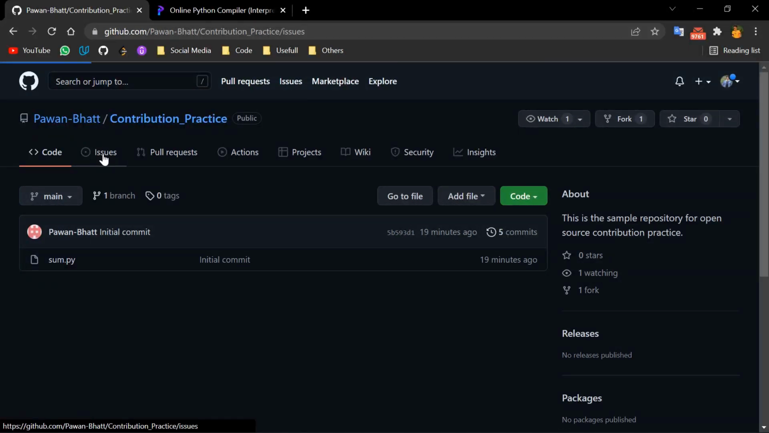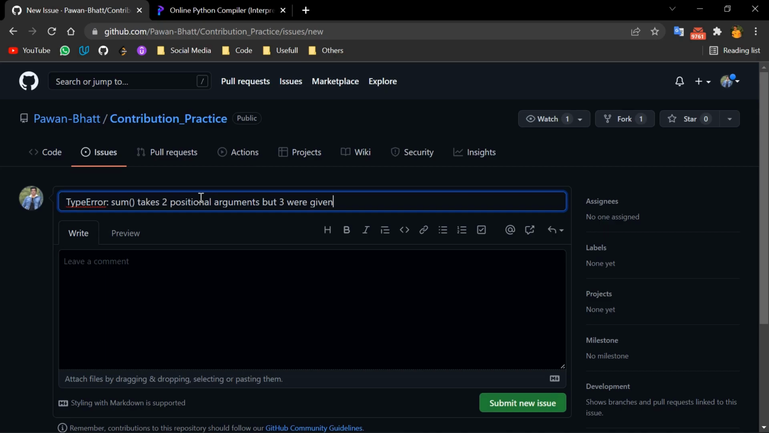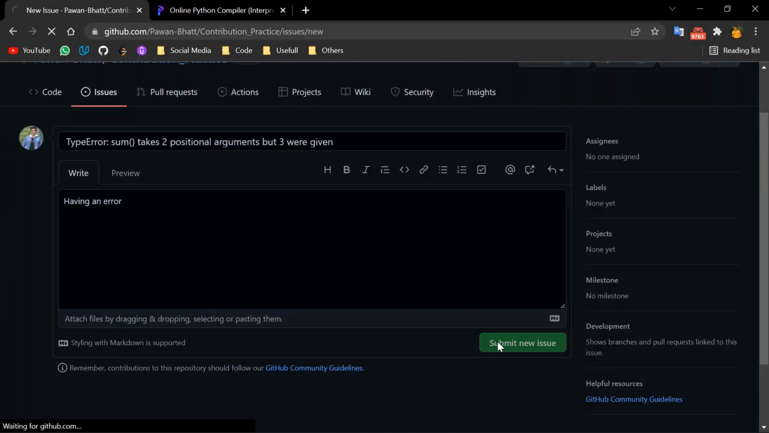In the issue section, I will just create a new issue. I will just copy that error here. And always remember to add some comments that describe your error. As you can see here, styling with markdown is supported. Markdown has a lot of different things in there. If you want me to make a video on that, let me know in the comment section. So here for an example, I am just writing having an error. And I will just submit my issue.